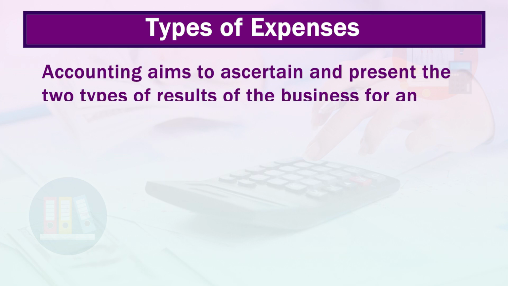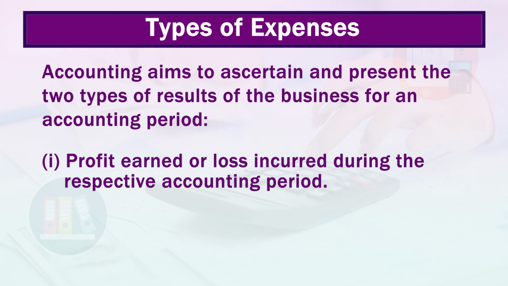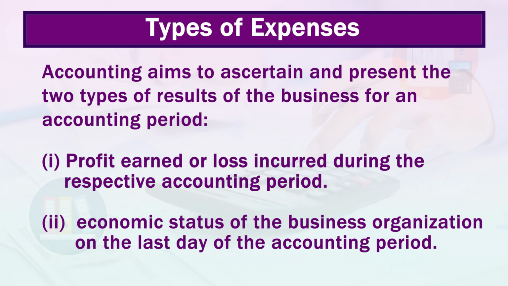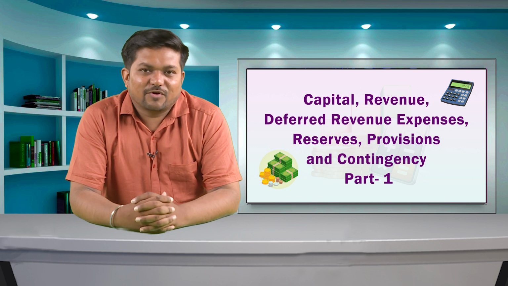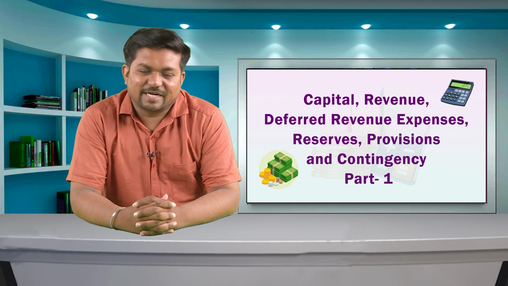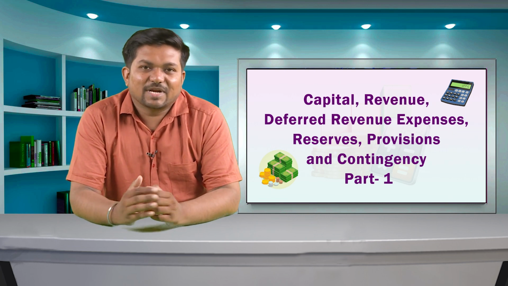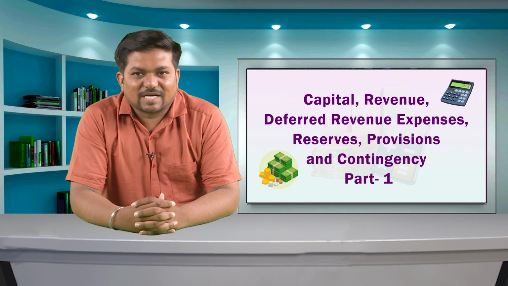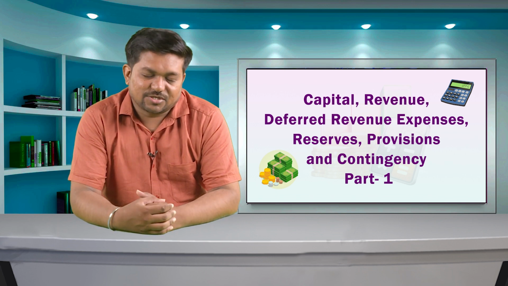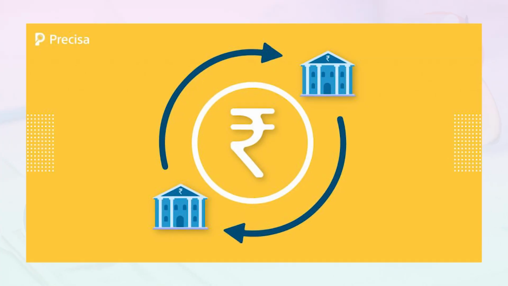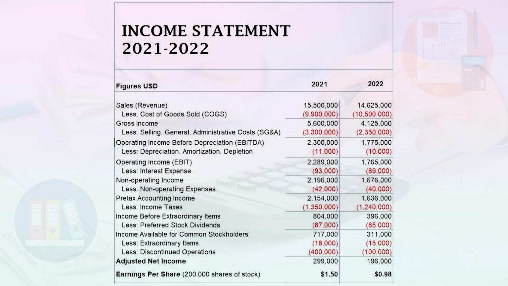Accounting aims to ascertain and present the 2 types of results of the business for an accounting period: profit or loss incurred during the respective accounting period. Second is economic status of the business organization on the last day of the accounting period. However, transactions for profit measurement and economic status are different in nature. For measurement of profit or loss, only revenue transactions are considered, and revenue transactions are those which are routine in nature. All revenue transactions are recorded in the profit and loss account or the income statement.